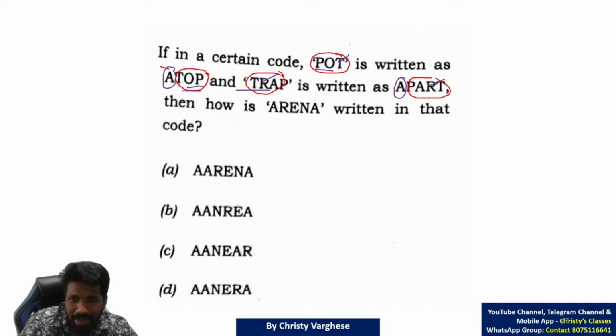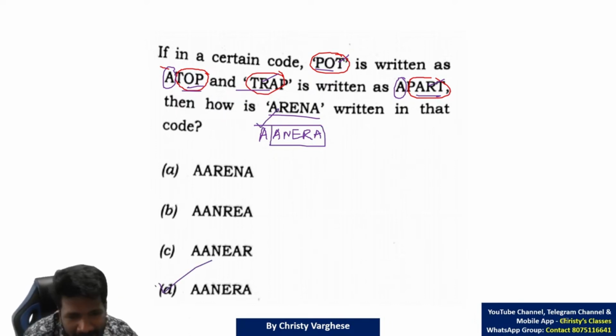Pot, top, trap, part. So arena, reverse order will be anera, A-N-E-R-A. But an A should be prefixed. This is reverse order, prefixing an A. So A-A-N-E-R-A, option D is the answer. Comparatively easy question, but in exam hall this is enough to confuse.